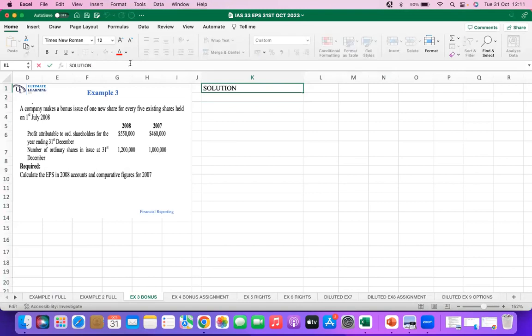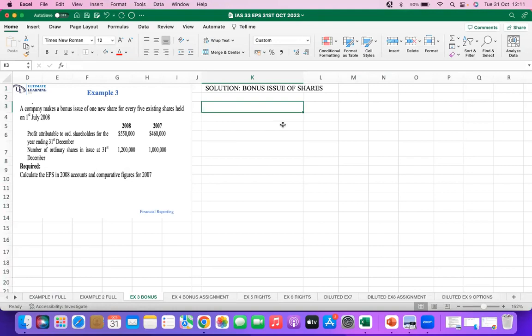So it's our solution on bonus issue of shares. A company makes a bonus issue of 1 new share for every 5 existing shares. So we must get what is called the adjusting factor.